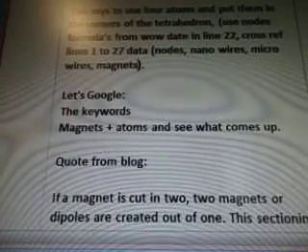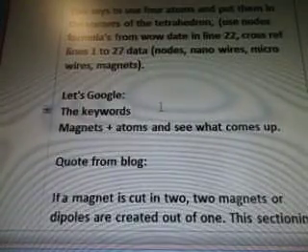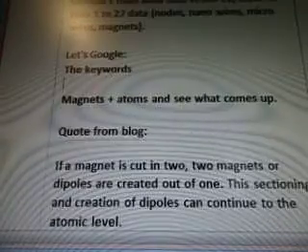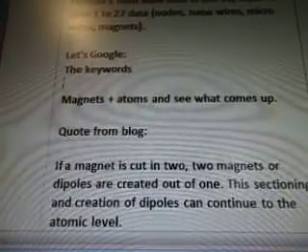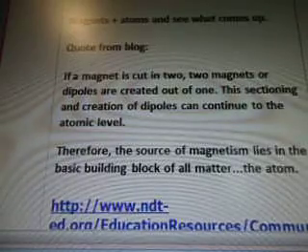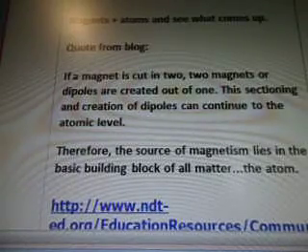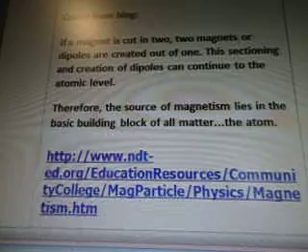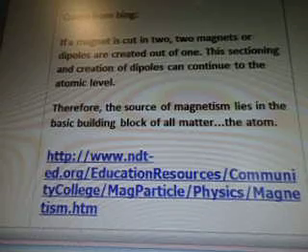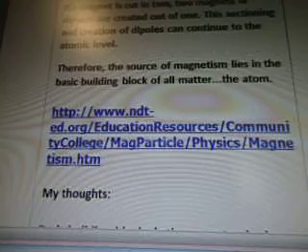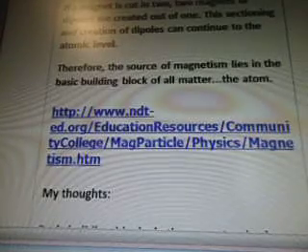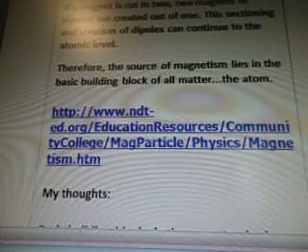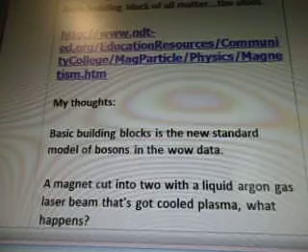Okay. So let's Google the keywords magnets plus atoms and see what comes up. Quote from a blog: if a magnet is cut in two, magnets or dipoles are created out of one. This sectioning and creation of dipoles can continue to the atomic level. Therefore, the source of magnetism lies in the basic building block of all matter, the atom. Okay? www.ndt-ed.org. So there's the link there.